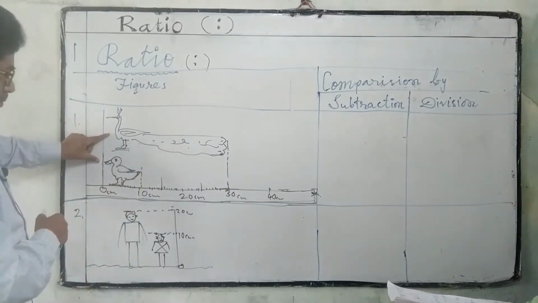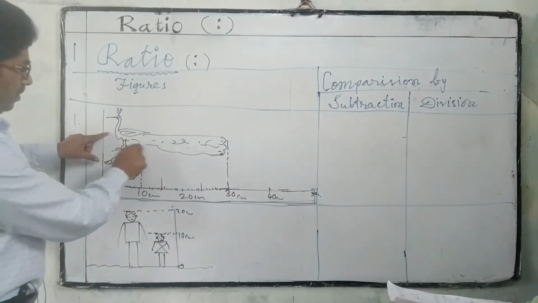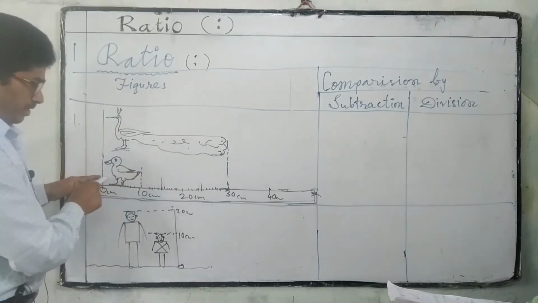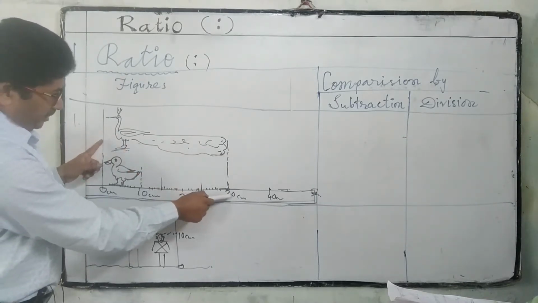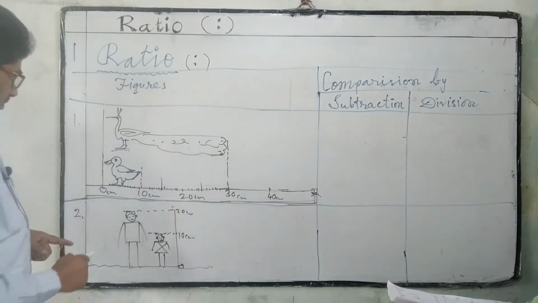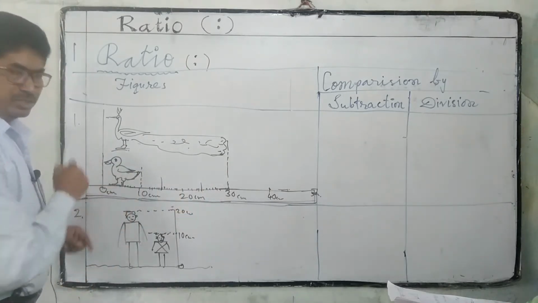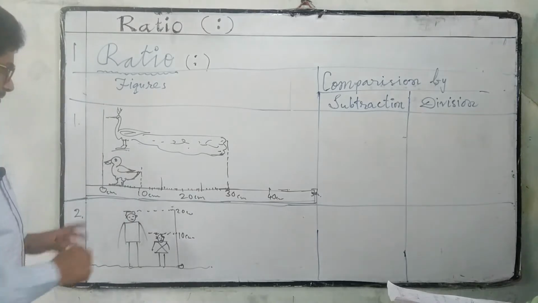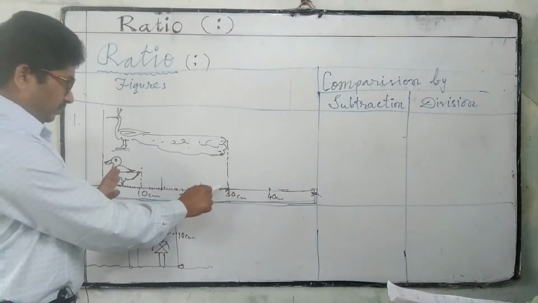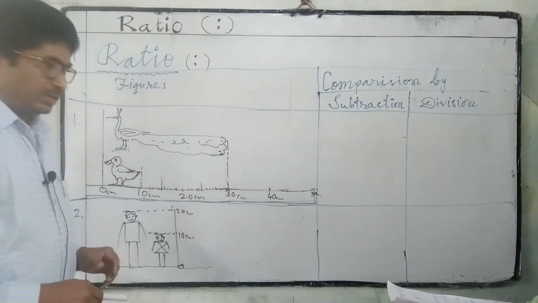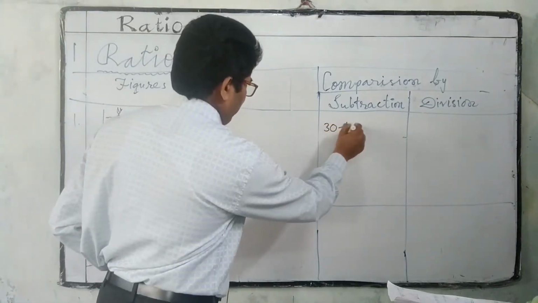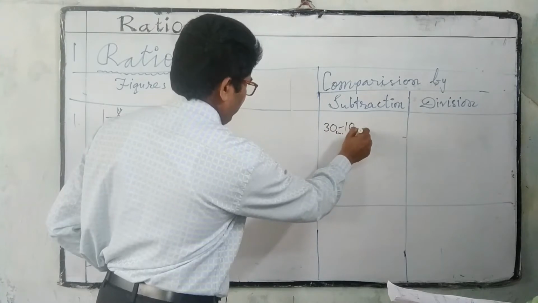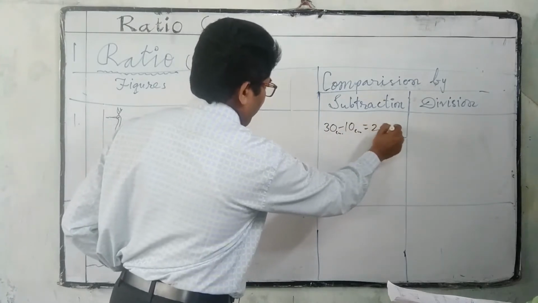in these two figures, here is a peacock, here is a duck. The length of the peacock is 30 centimeters. Length of the duck is 10 centimeters. If we subtract these lengths, 30 centimeters minus 10 centimeters, we get 20 centimeters.